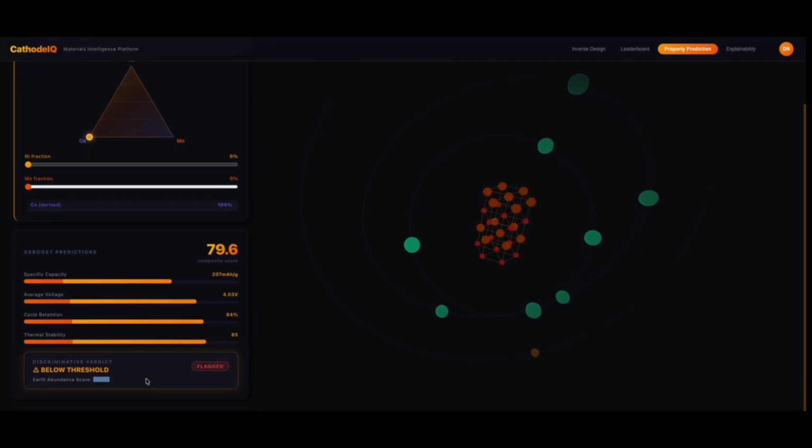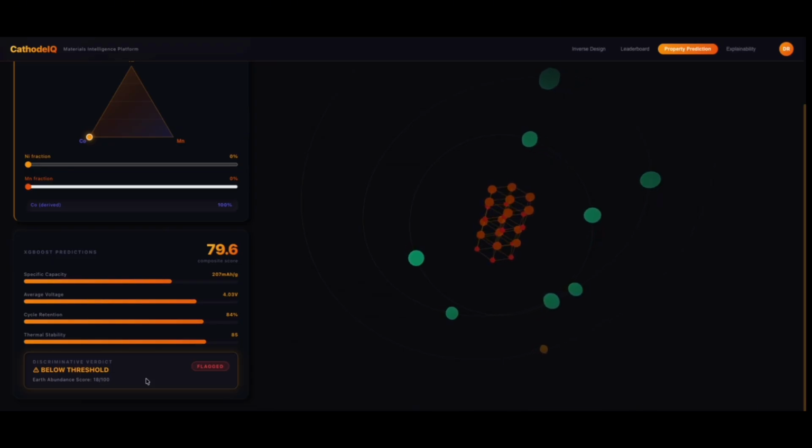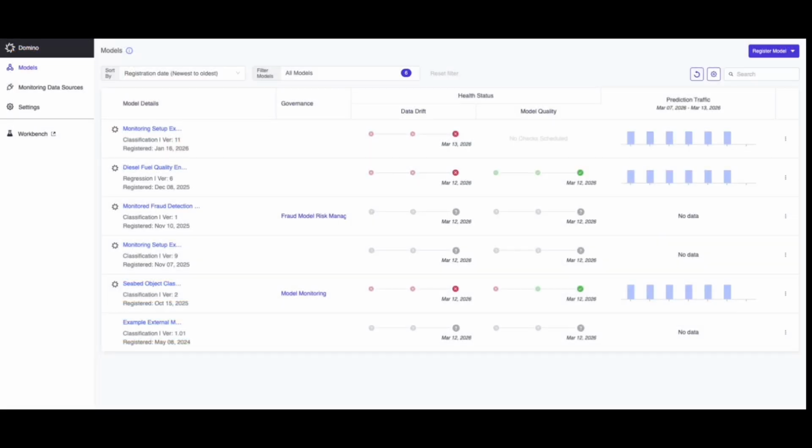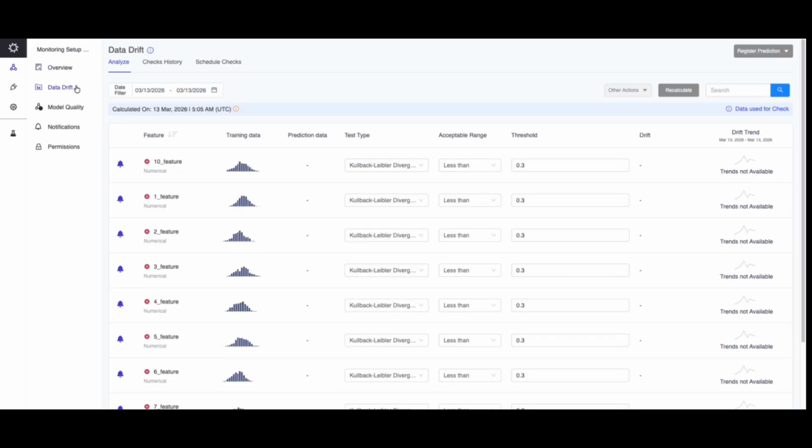This is what designing for predictable functionality means in practice. The AI doesn't just optimize for peak performance, it predicts deployable performance against every dimension that determines whether a material can actually reach the grid. If model predictions start diverging from new lab results, Domino's model monitoring will flag it and fire off an automated retraining job, keeping the system honest as materials science evolves.